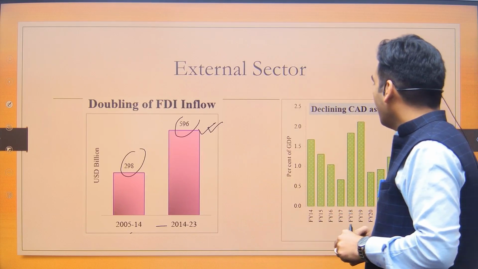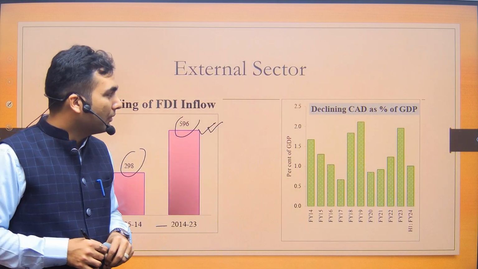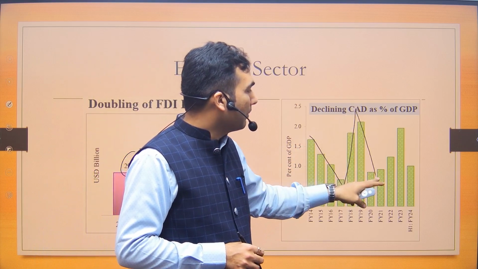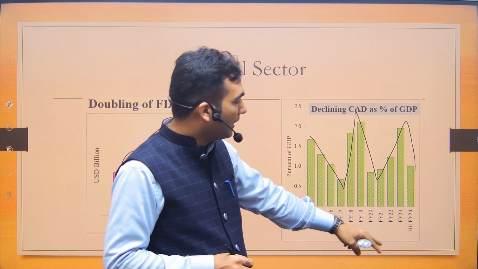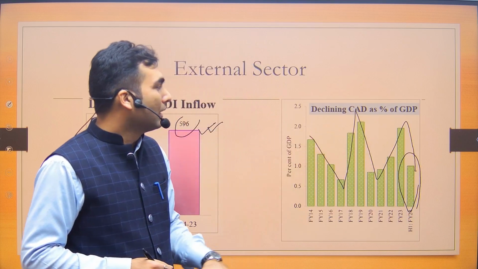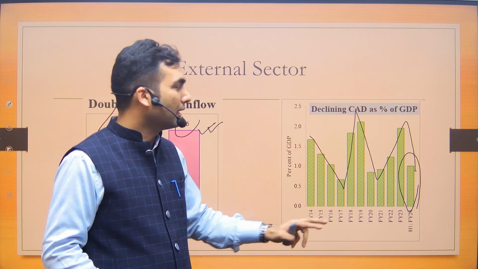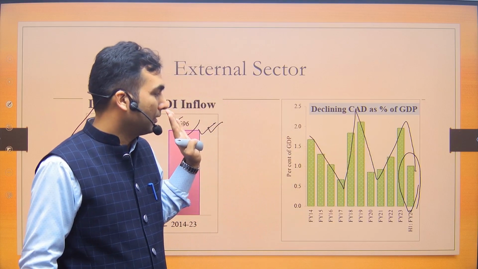Then the government is saying that the current account deficit has also declined. Again, I find it very difficult to see where it has been declining. There is a constant dip and rise, dip and rise, dip and rise trend. Just because in this financial year it is expected to go down, it has claimed that the current account deficit has decreased. For us UPSC aspirants, we have to say that there is no consistent trend vis-a-vis the current account deficit.